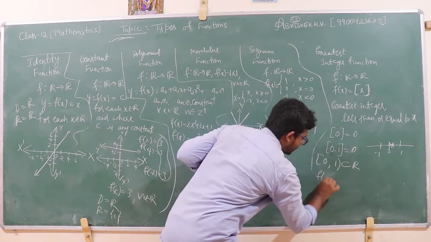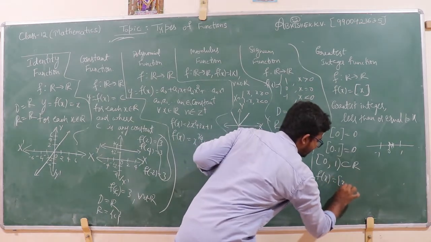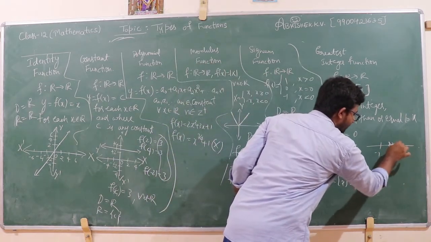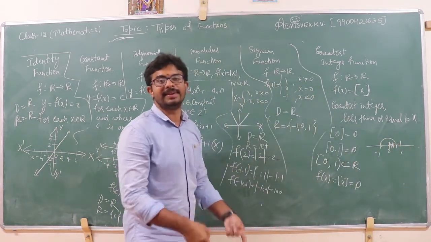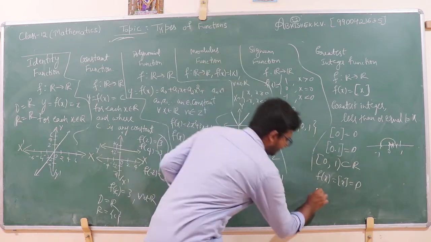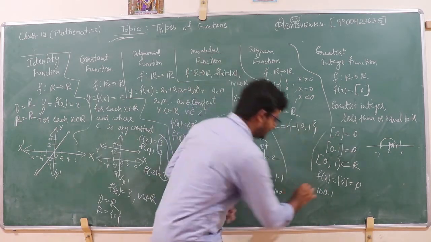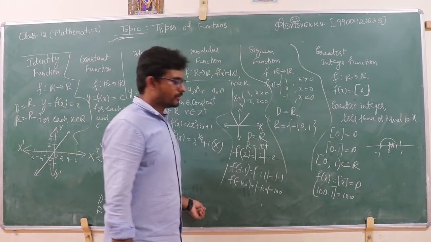Then, the greatest integer function of x is equal to 0 only. If you consider 0.9, it should be 0. Less than or equal to x, it should be an integer. So if I consider 100.1, what is the greatest integer of 100.1? This is equal to 100.